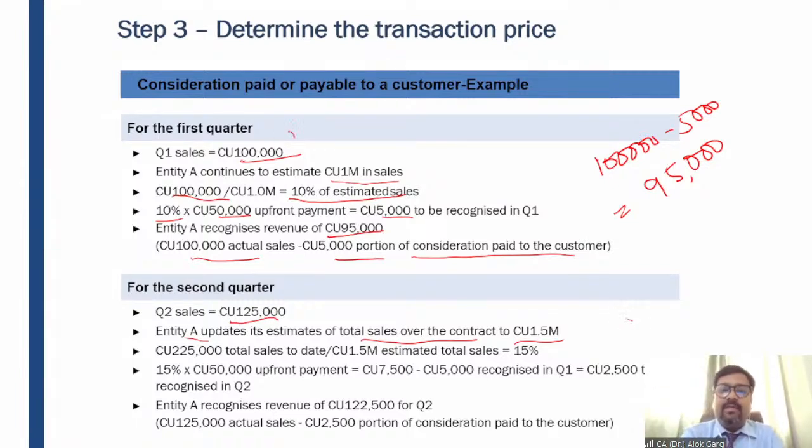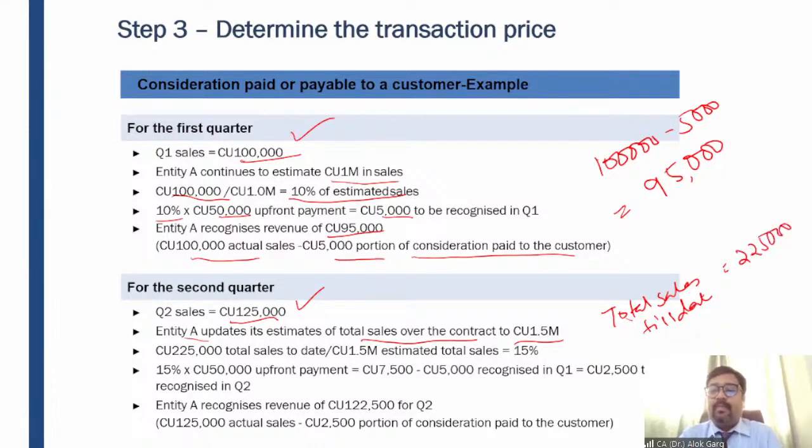Q1 1 lakh rupees, Q2 1,25,000 rupees, so total sales till date is 2,25,000. The total estimate over the contract period is 15 lakh, so 2,25,000 divided by 15 lakh gives you 15%.